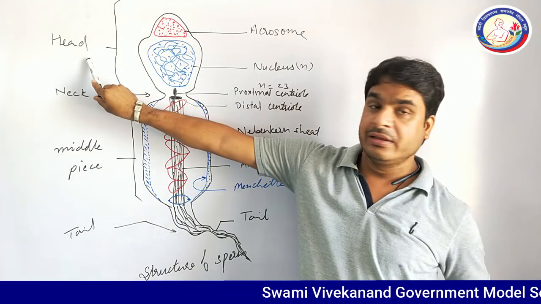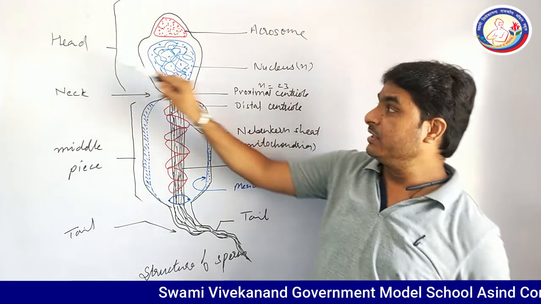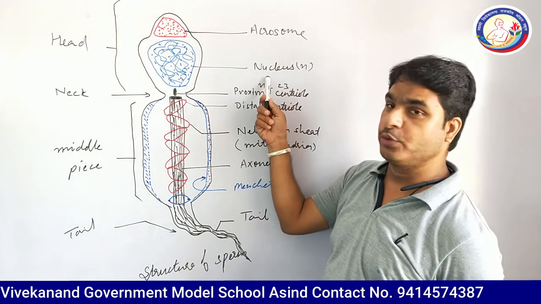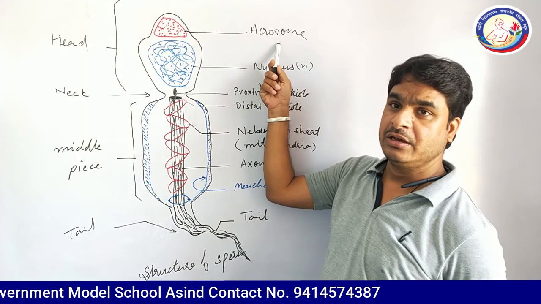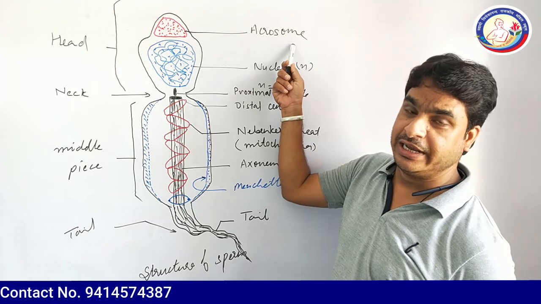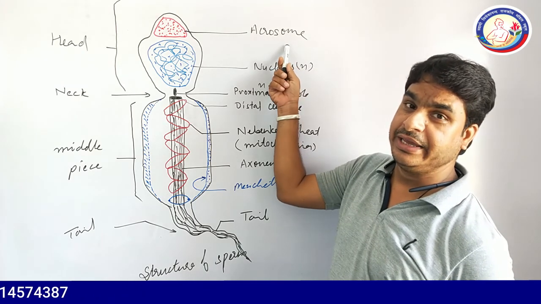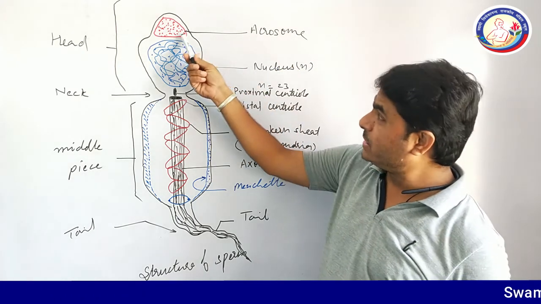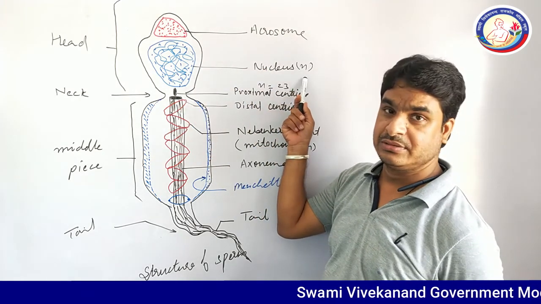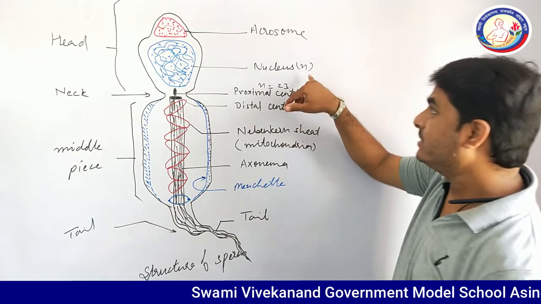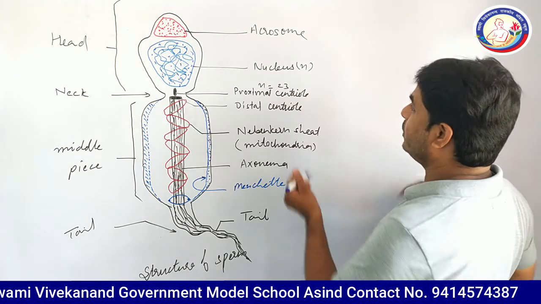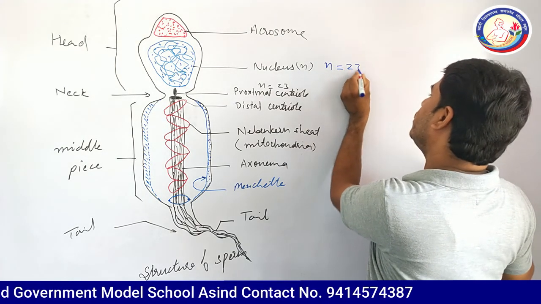First of all, the head is the first part of the sperm that contains the acrosome and nucleus. The acrosome contains the hyaluronidase enzyme, and this enzyme helps at the time of fertilization to penetrate the egg cell. Just behind the acrosome, this blue colored structure is the nucleus. This nucleus has a haploid set of chromosomes only, so the number of chromosomes in the nucleus of a human sperm is 23.